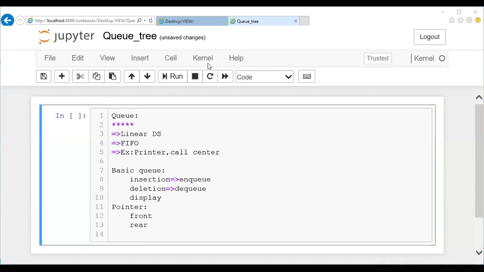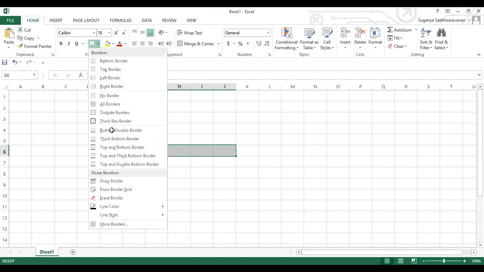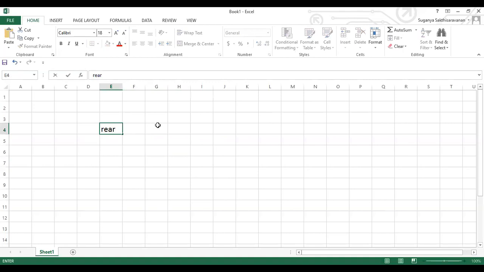Let us consider an example. There is a queue which is standing. Initially, there is no queue at all. I told you that we are going to have two pointers to keep track of the queue. When there is no element at all, our front will be -1 and rear will be -1. In Python, we'll initialize them to None.